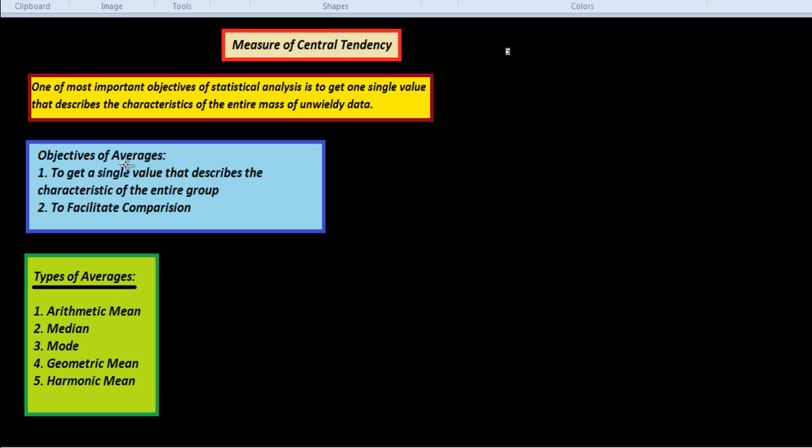So, the averages have objectives like getting a single value that describes the characteristics of the entire group, and to facilitate comparison. To facilitate comparison means reducing the mass of data to one single figure, which enables comparison to be made. Comparison can be made either at a point of time or over a period of time.